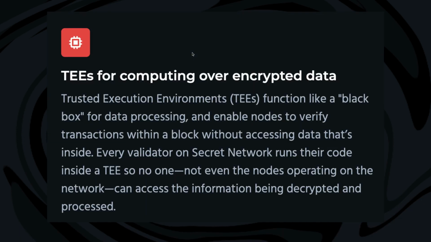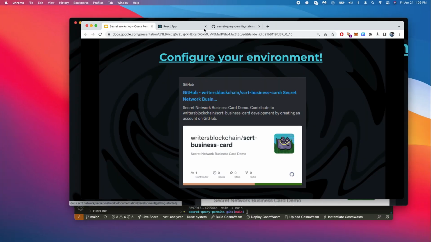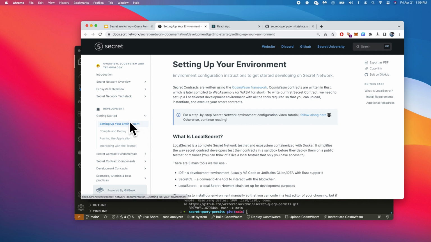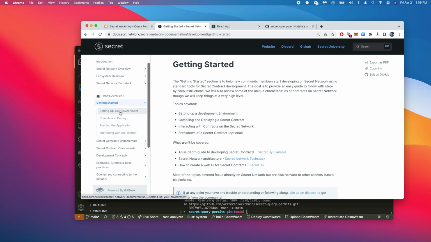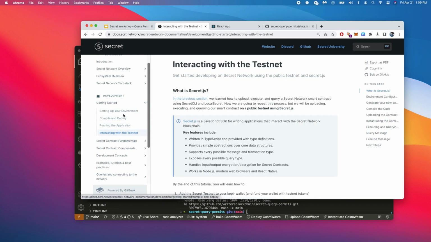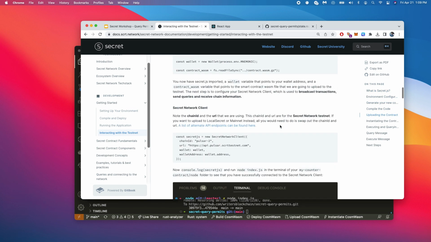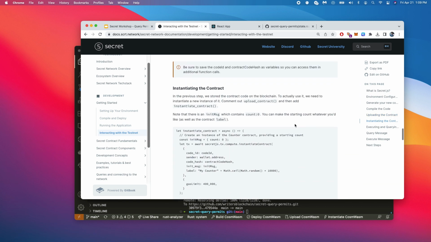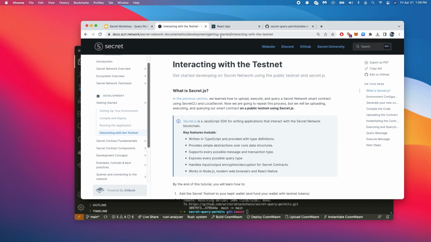And just before we get started, if you've never seen this before, in the docs, there's this setting up your environment tab. To me, this piece of the docs, this getting started, setting up your environment through interacting with the testnet, gives you everything you really need to get started developing on Secret. I especially like the interacting with the testnet section because it explains how to use Secret.js. I think in this tutorial, you get to upload, instantiate, and execute a simple counter contract. So if you've never done that before, just know that this resource exists. Let me just link this in the chat real quick. Okay.